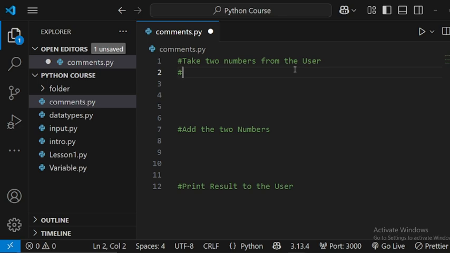Each line is a part of your comment, so to leave a note inside our code, you start that particular line with the hash sign.